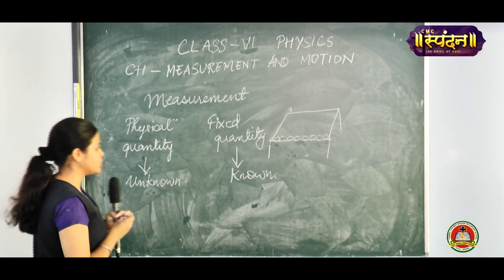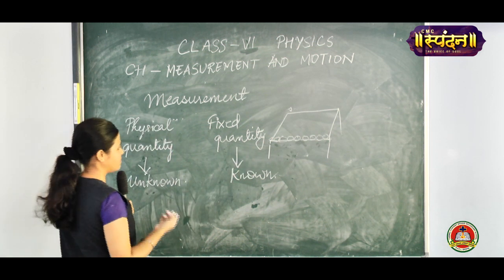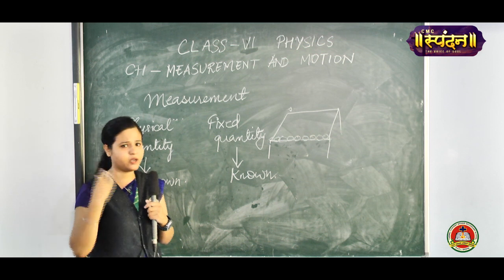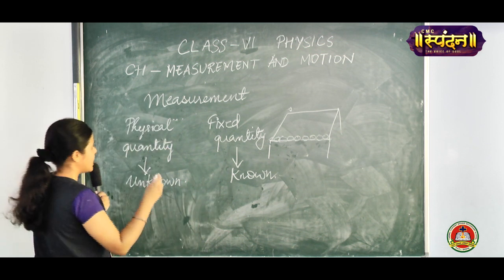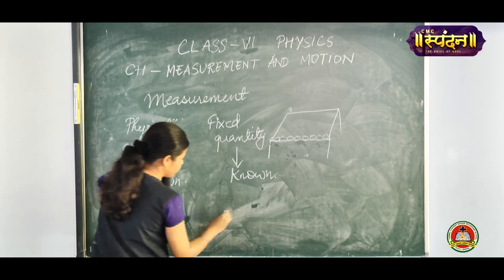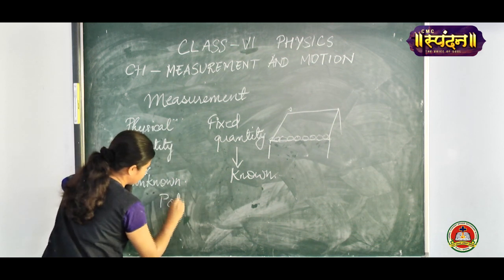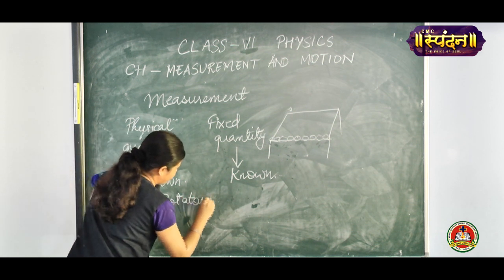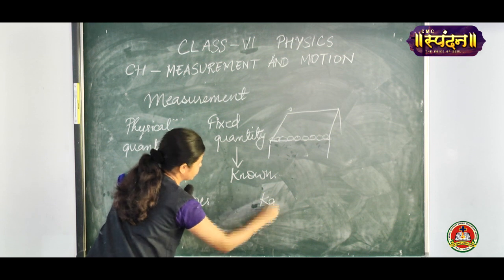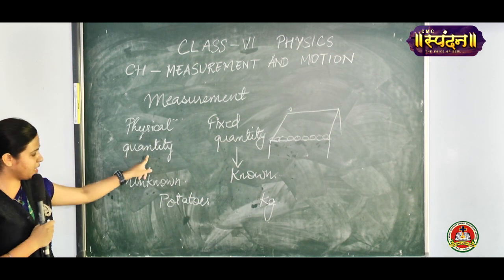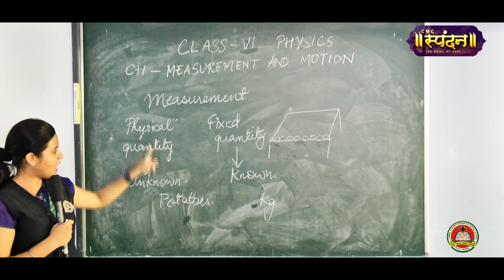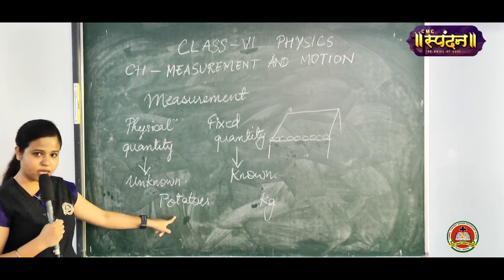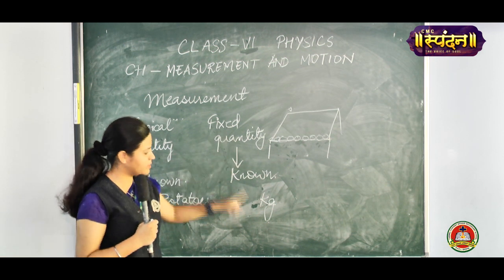Suppose you went to the shop to buy 1 kg of potatoes, right? You went to the vegetable vendor. So here you need to measure potatoes in terms of kg. So the weight of the potatoes will be the unknown quantity that you have to measure, and the fixed quantity will be kg.